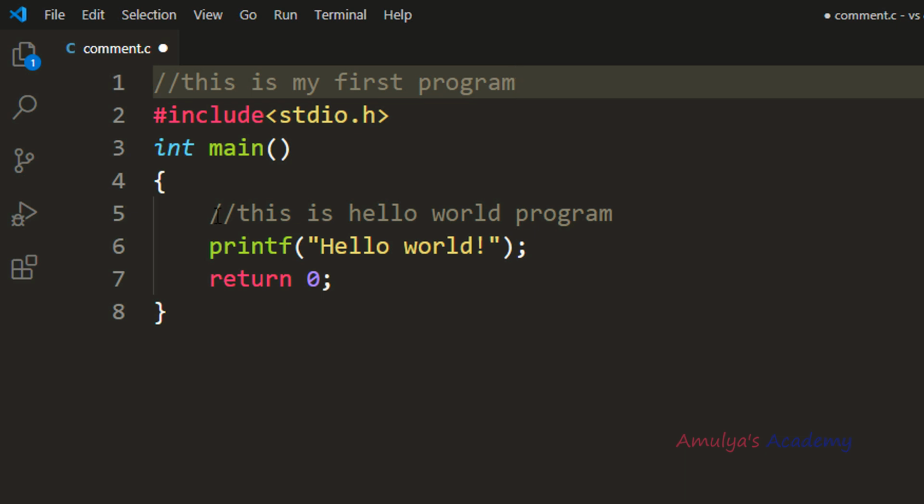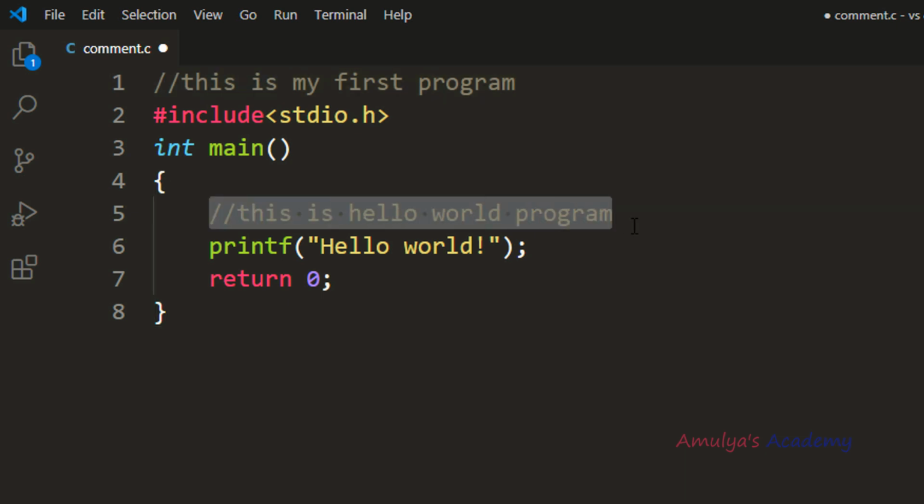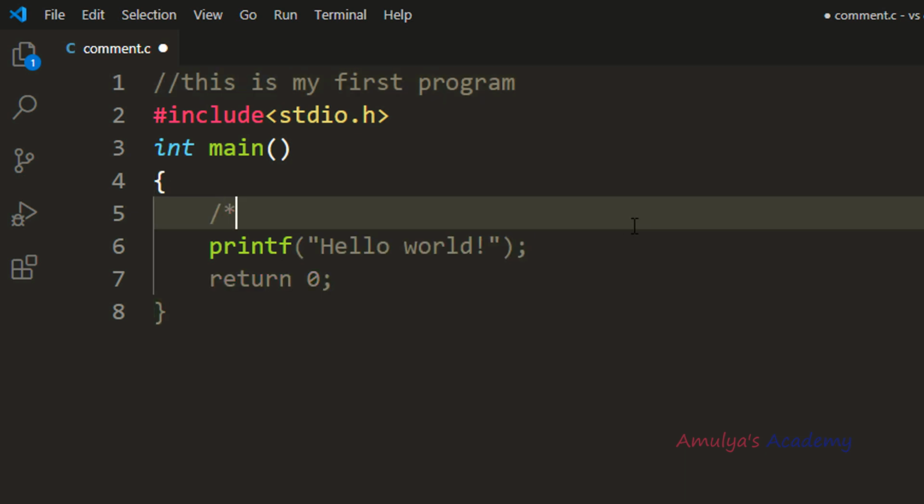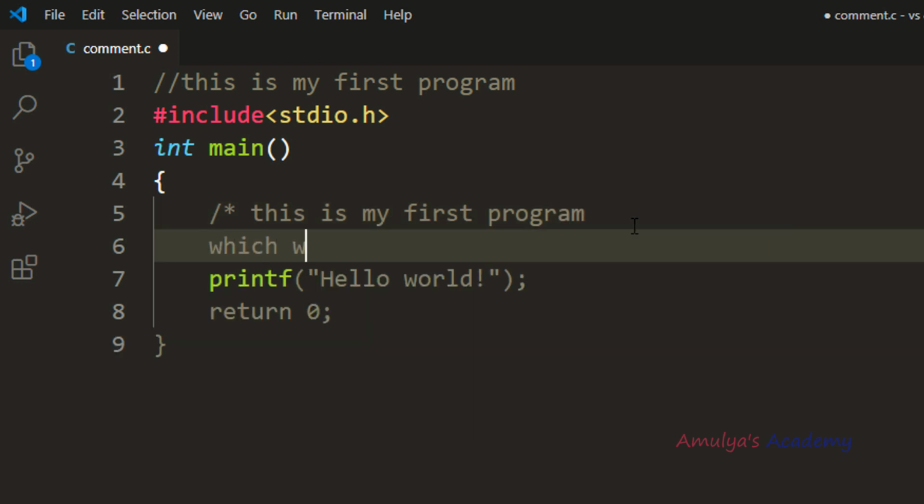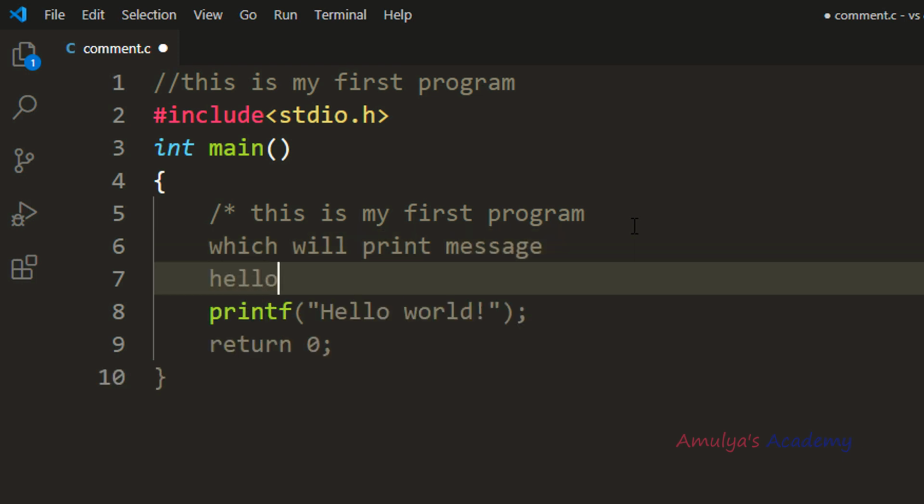Here I'll write a multi-line comment, slash, star symbol. Next, this is my first program which will print message hello world, like this. To end this, star followed by the slash.